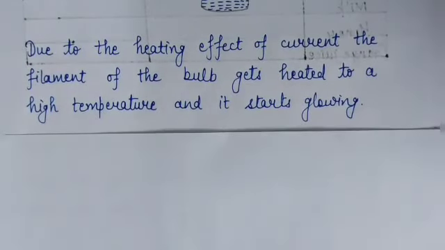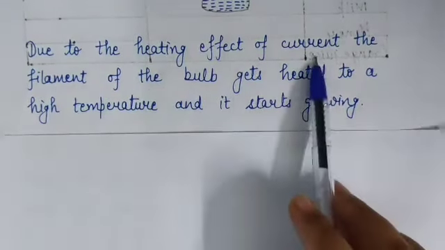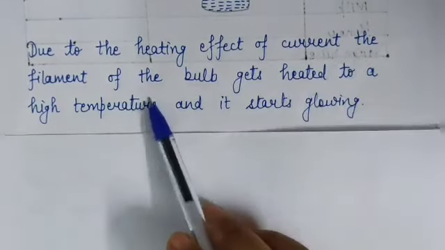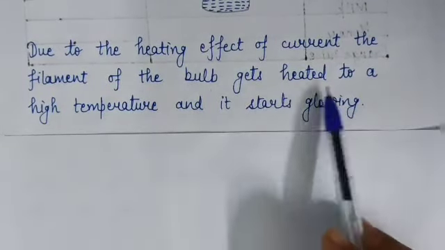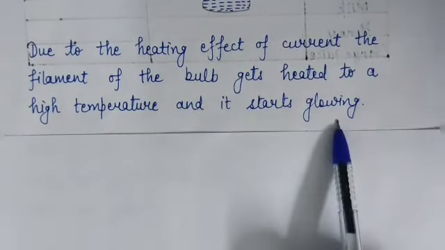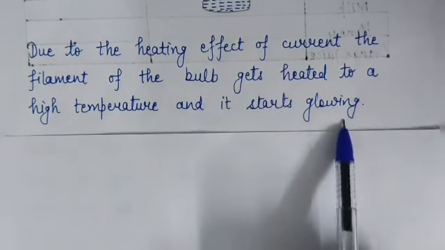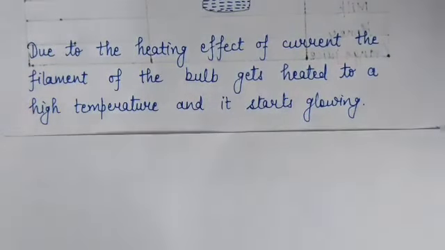So students, a bulb glows due to the heating effect of electric current. Due to the heating effect of electric current, the filament of the bulb gets heated to a high temperature and starts glowing. It means on receiving the current, the bulb starts glowing. But you know, some liquids conduct electricity and even after that the bulb does not glow. But why?